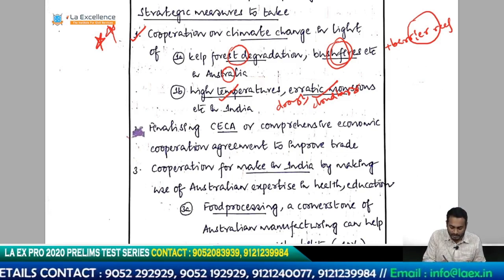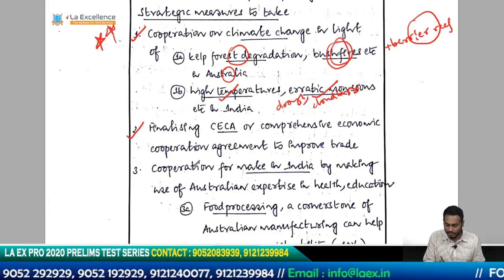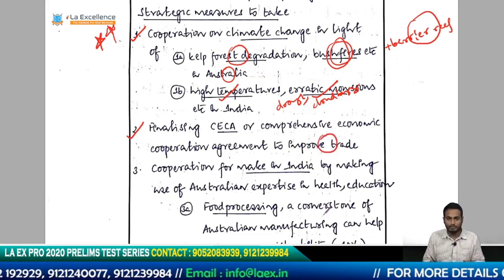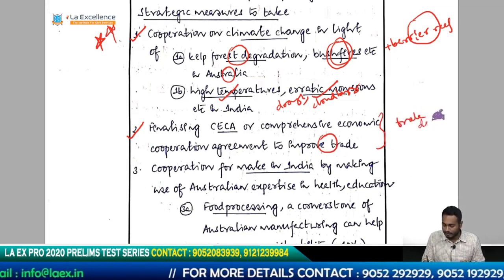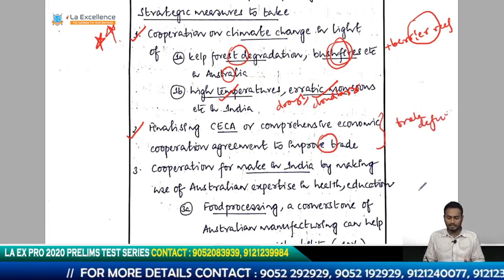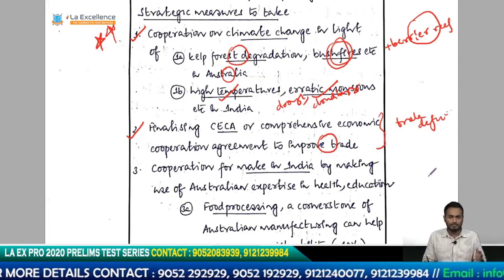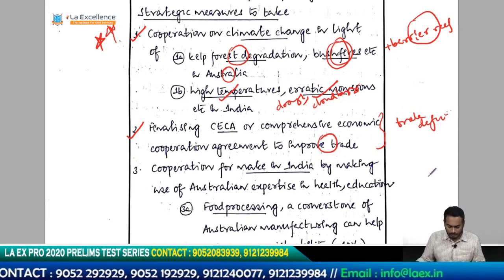Okay. So finalizing CECA, or Comprehensive Economic Cooperation Agreement, to improve trade. So basically this will help address the trade deficit in a manner of speaking. What are the provisions of CECA and so on? It might be useful for prelims, but not so much for mains. So what else do we have?